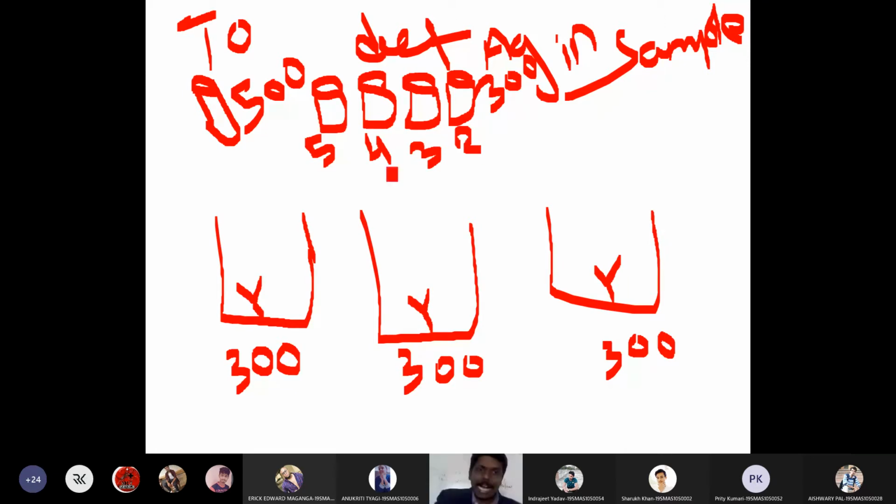Now I will add this 500 antigen suspension to my well. Will I get a reaction when I add 500 antigens to 300 antibodies? No, sir, I won't. Antigen is in excess compared to antibody. Then what type of zone is it? Postzone or prozone? Postzone. So this is postzone.